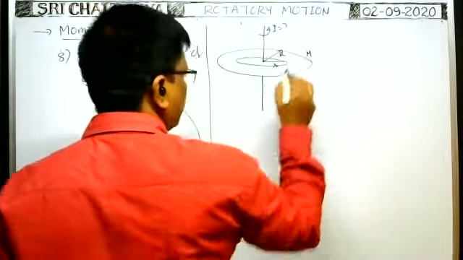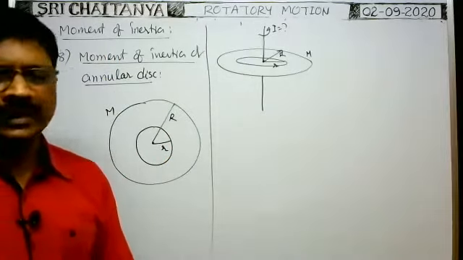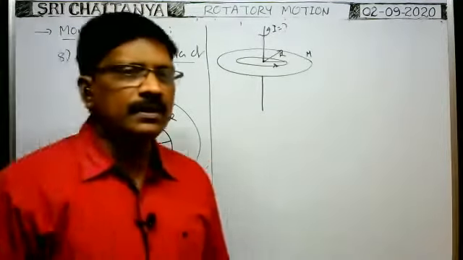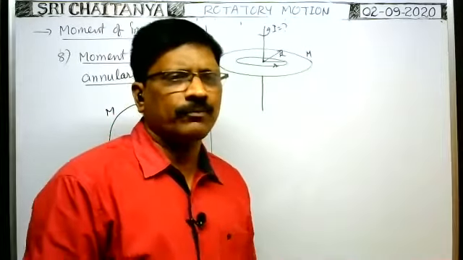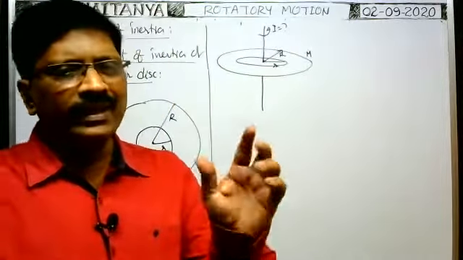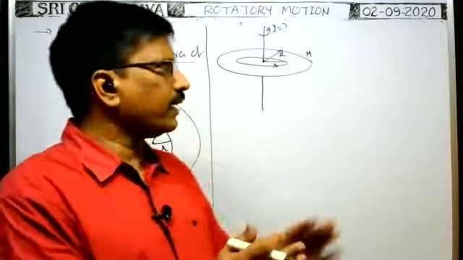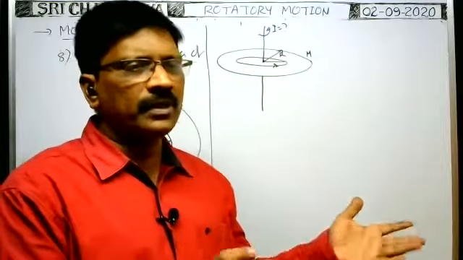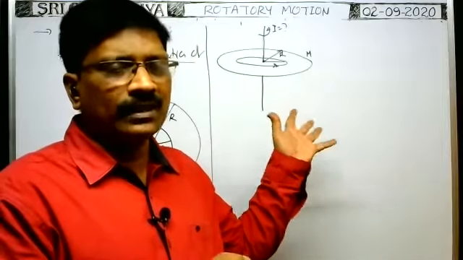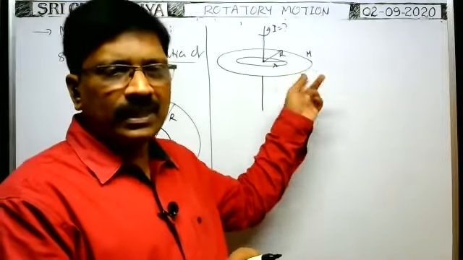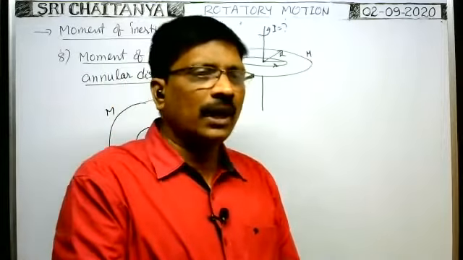Mass is capital M. How can we find it? Here, this is not a circular ring. In case of a circular ring, the inner radius and outer radius are both the same because the thickness is very small. That's why in case of a circular ring about this axis, the moment of inertia is simply mr square. But here it is an annular disk, where the inner radius and outer radius are given. In this case, what is the moment of inertia? So how can we find it?